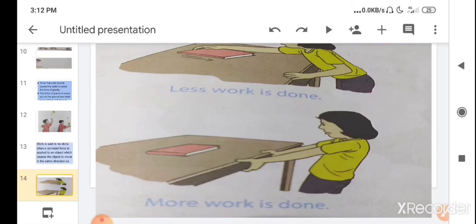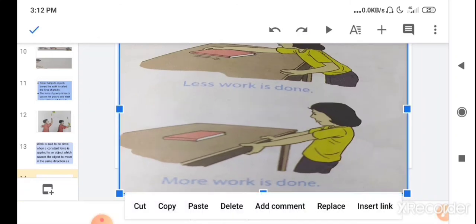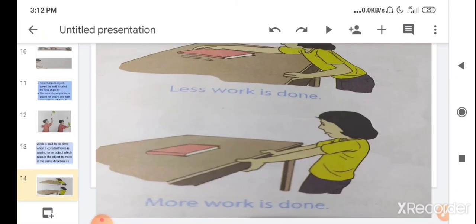So you have to use more force to move the table. Whenever you use more force, you are doing more work in moving an object. So when you are moving a heavy object like a table, you do more work than in moving a lighter object like a book.